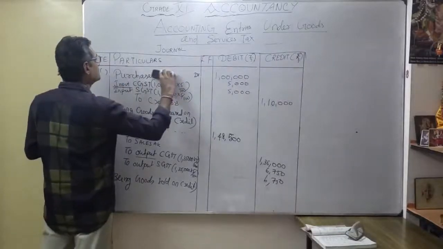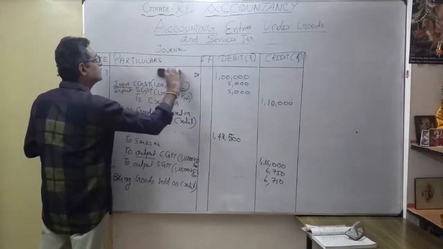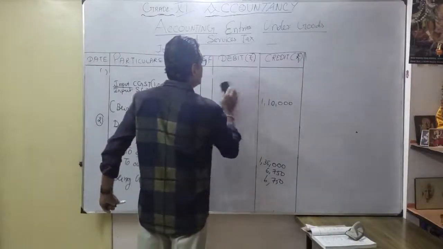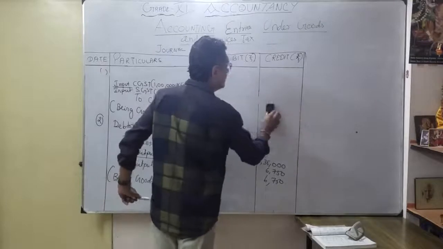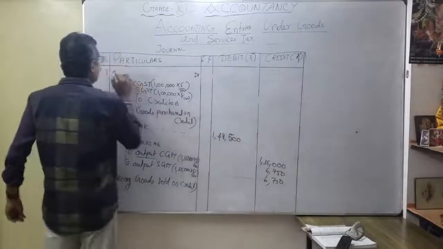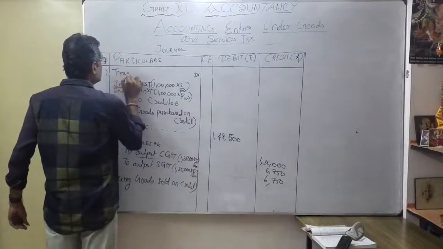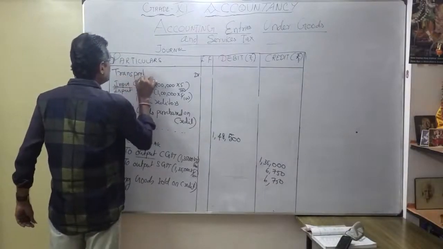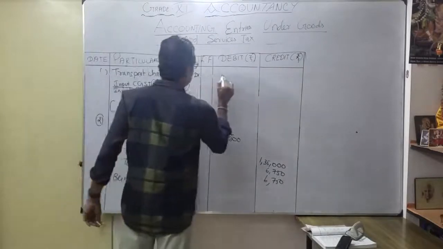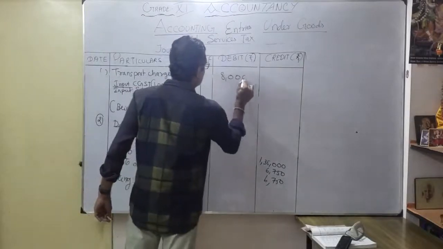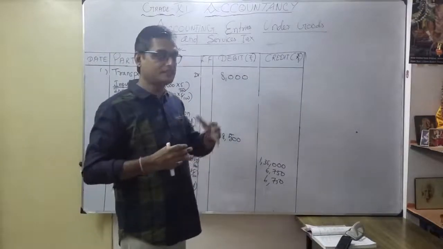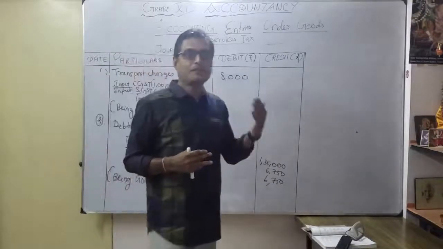Just I am clearing it here. Okay. How much am I going to pay? Okay. As a tax. So I put transport charges, how much? 8,000. Okay. Now you want to find out what is my CGST and my SGST. Okay.